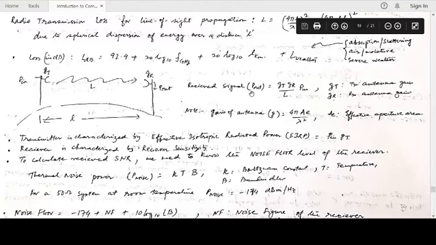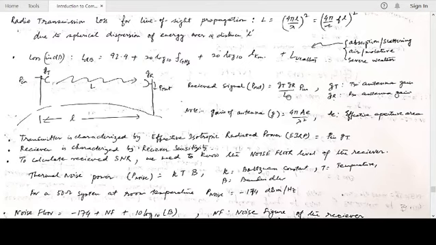So received output, signal output P out is GT GR by L P in. L is the loss, not in dB, regular scale. If you convert to dB, you have to take P out dB is GT dB plus GR dB minus L in dB plus P in dB.